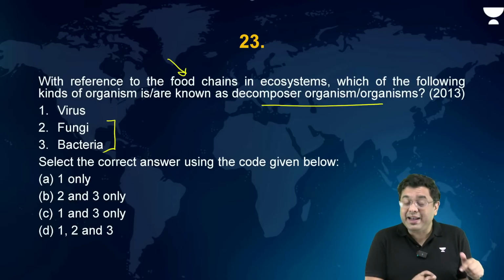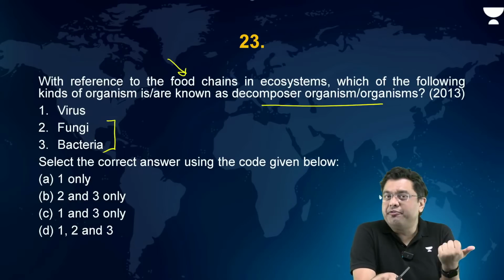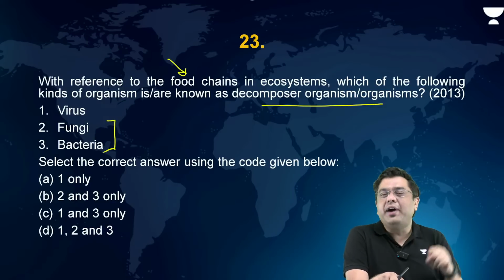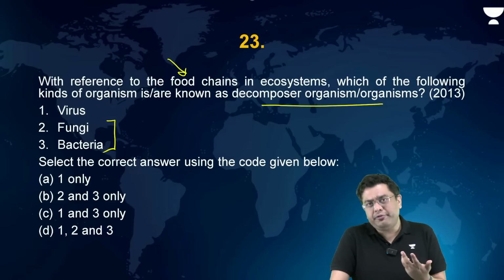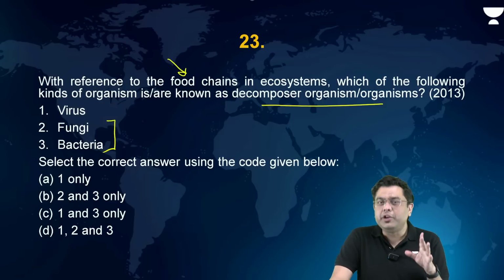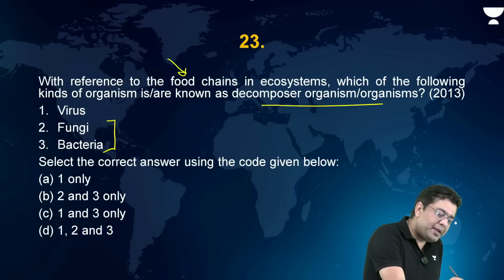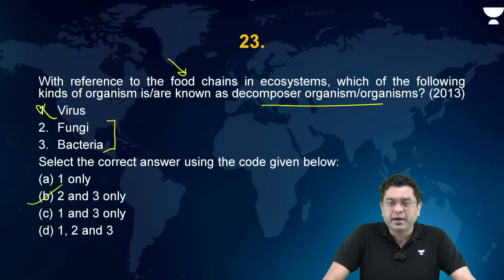But they don't degrade the body, because think about it, can a virus survive in a dead organism for a long period of time? No. For the virus to survive and thrive, they need the host to be living and provide them with consistent nutrition. So one automatically eliminates virus and you get the correct answer. So that is the correct answer, right?